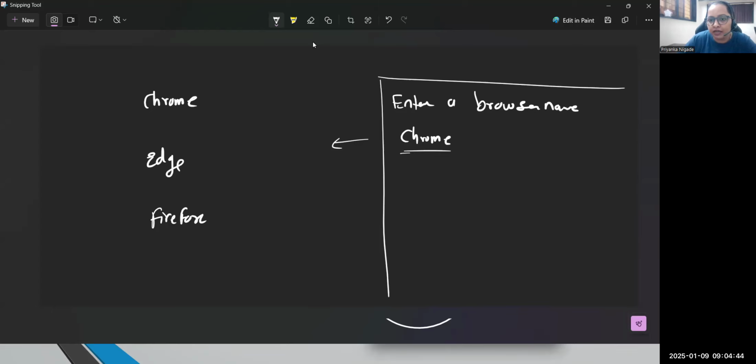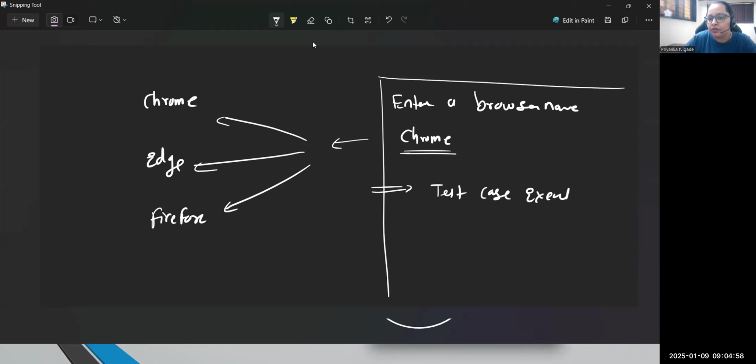This means you need to read this data from the user, pass it, and test the condition. Suppose I'm comparing only three browsers at this moment. What result should I get? Test case execution started on Chrome. This kind of result I should get. So how can we write this logic?